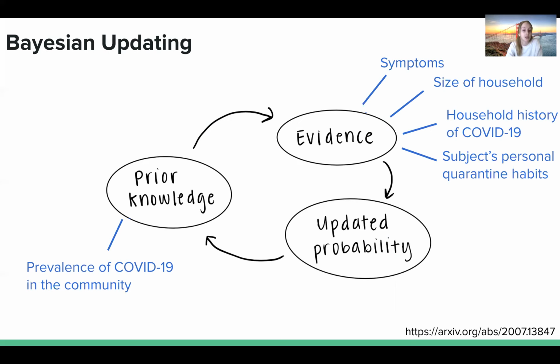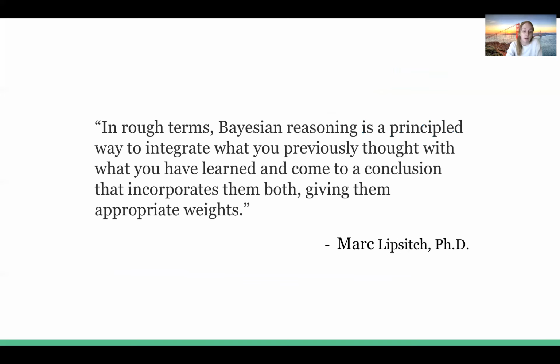So in their study, each subject that was given an antibody test also filled out a simple questionnaire describing things like their symptoms, their household, and whether they'd been going to work every day. The algorithm used an iterative method to take in this contextual information and propagate the uncertainty through their model. And with this method, they were able to significantly improve the posterior probability of both a true positive and a true negative test result. I think Harvard epidemiologist Mark Lipsitch puts it perfectly.